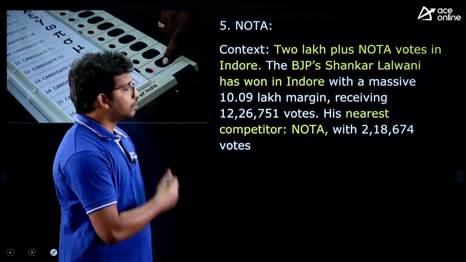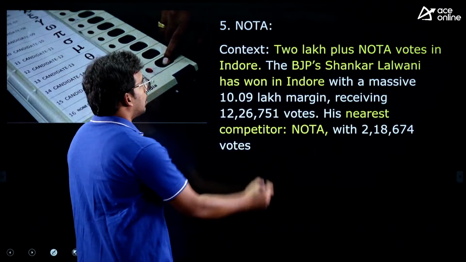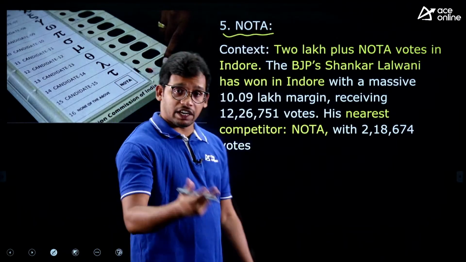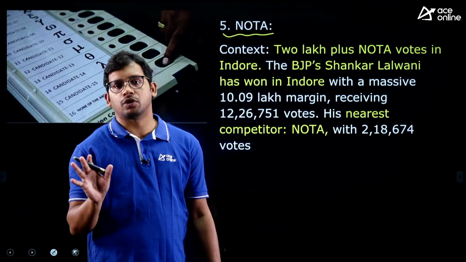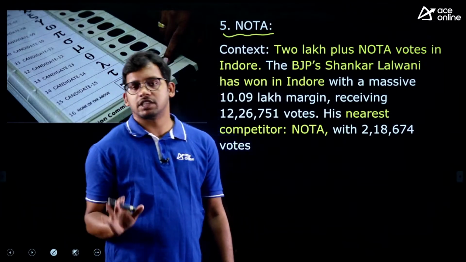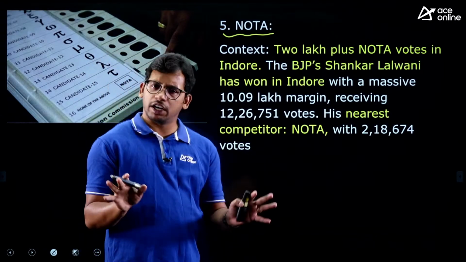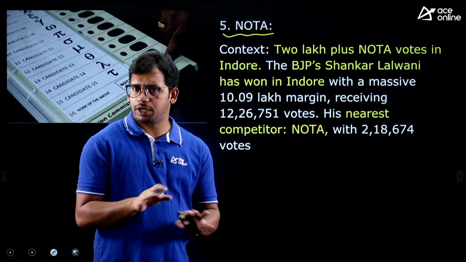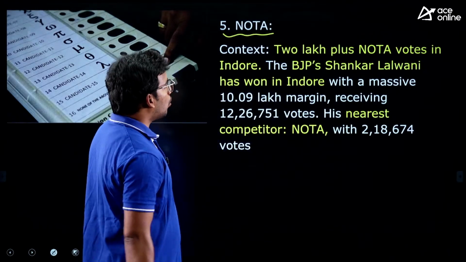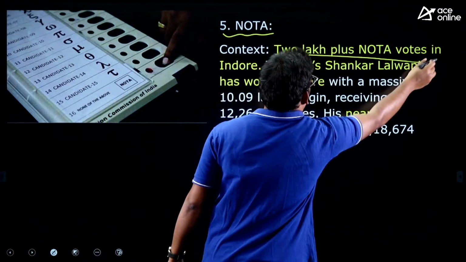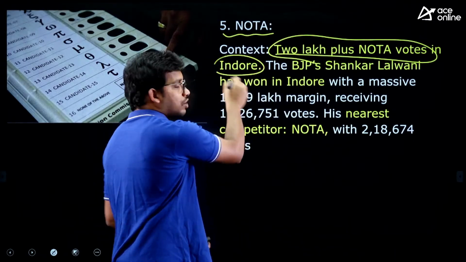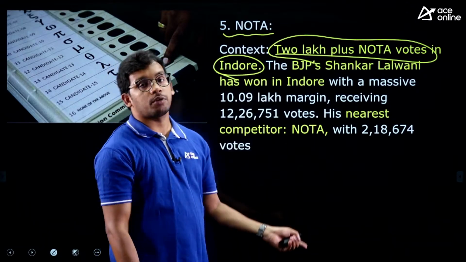Okay, let's move to the next article, that is NOTA. You might have followed the news related to the election results, right? Yesterday there was a result, but we are not worried about those political things. We are worried that a certain thing has happened. NOTA has got 2 lakh plus votes in the Lok Sabha constituency of Indore. NOTA has got more than 2 lakhs.